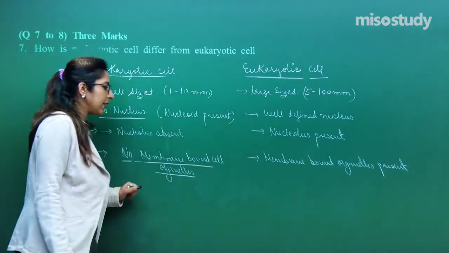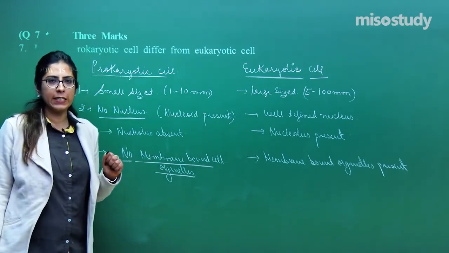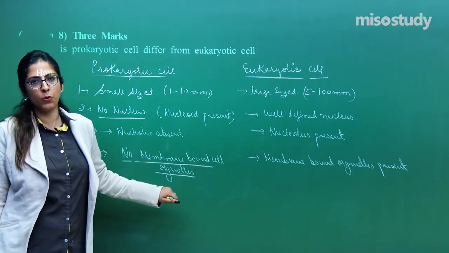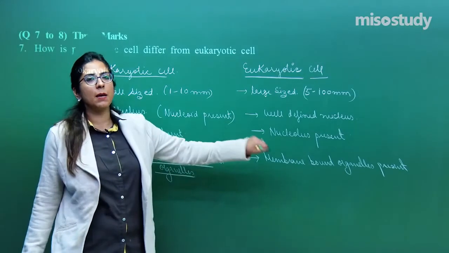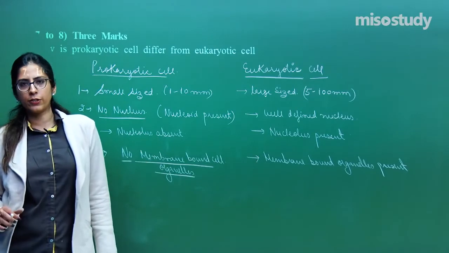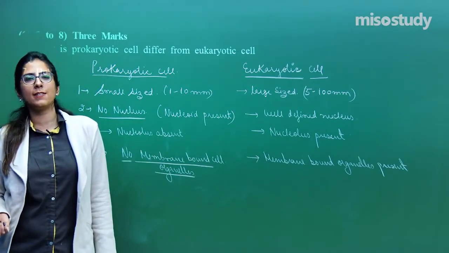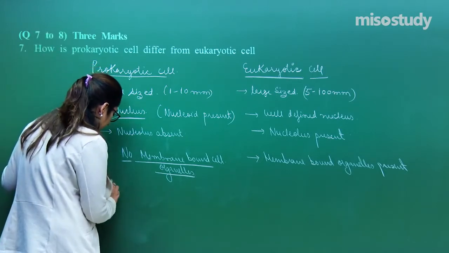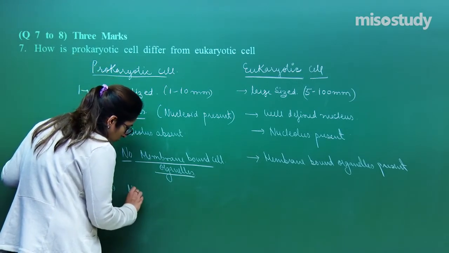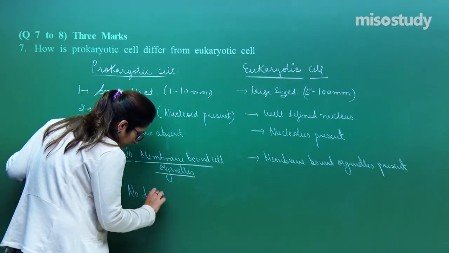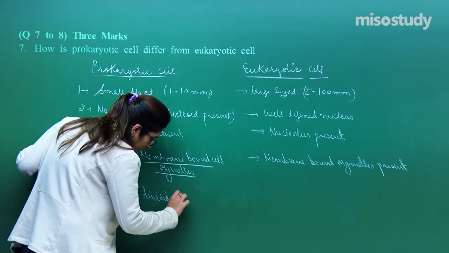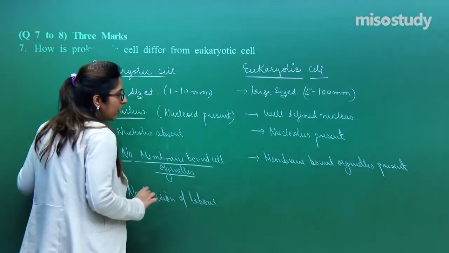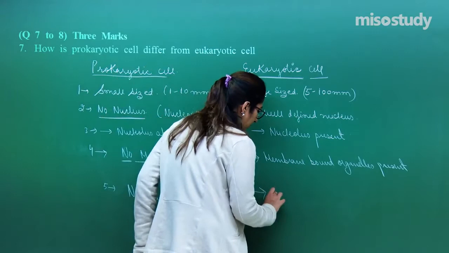Now, in the prokaryotic cell, no division of labor is seen. Everything, whether it is related to digestion or respiration, is done by the cell only. Whereas in the eukaryotic cell, they have a separate organelle for each function. For digestion, separate organelles are there; for respiration, separate organelles are there. Or you can write that in this case, no division of labor, and in this case, a division of labor is seen.